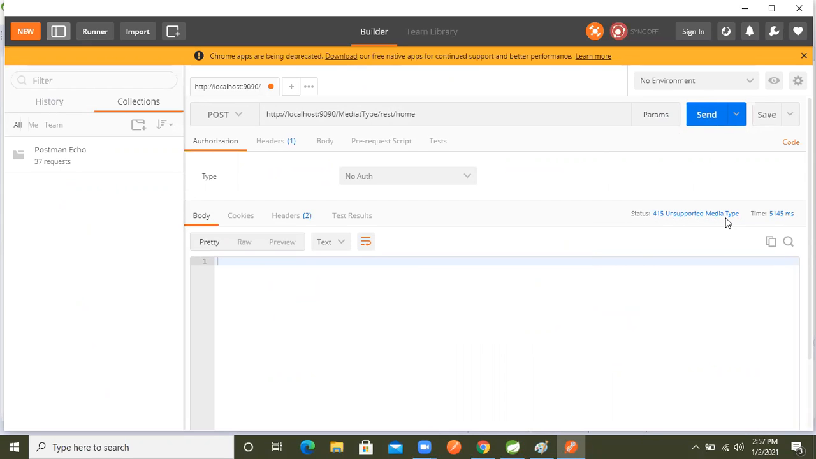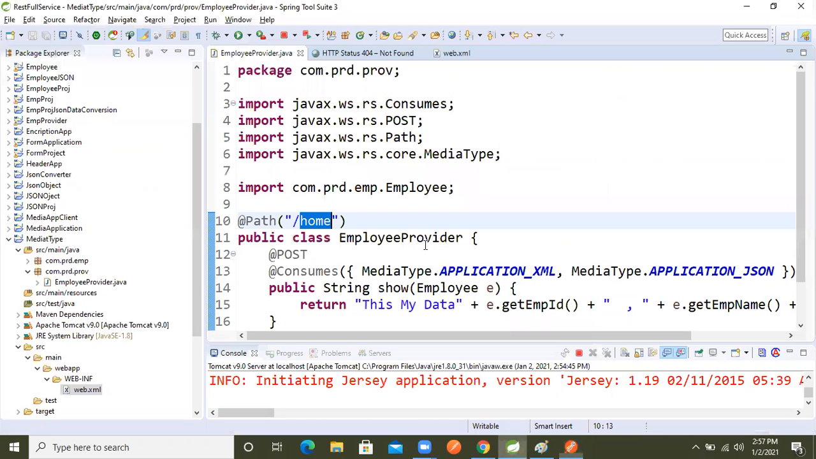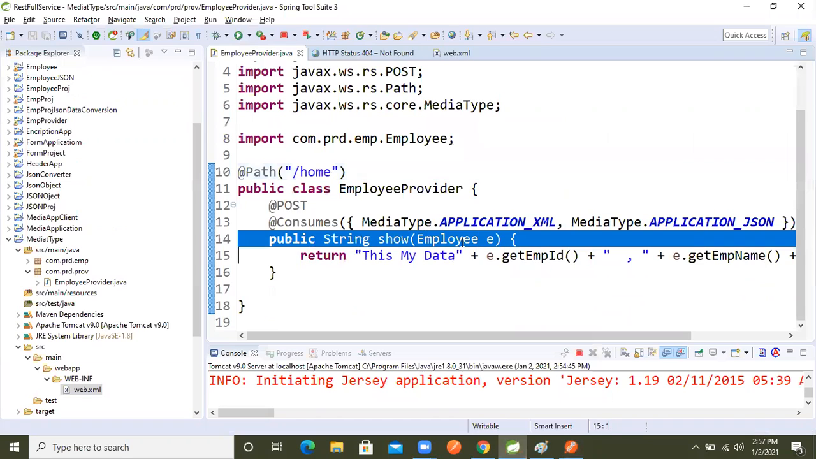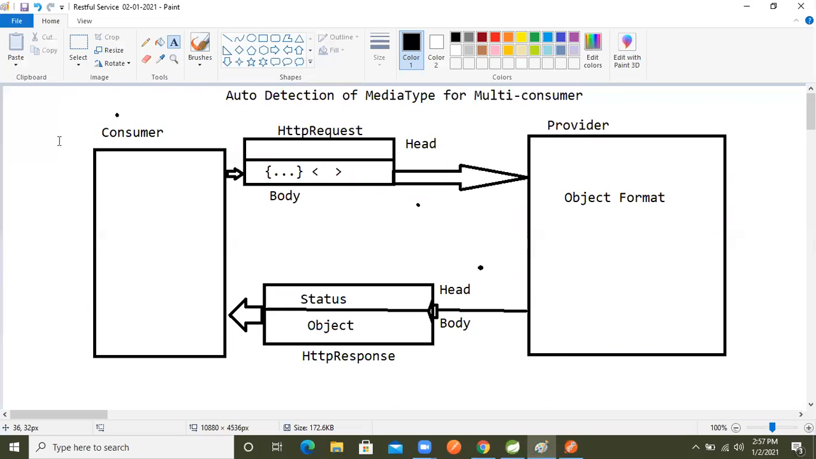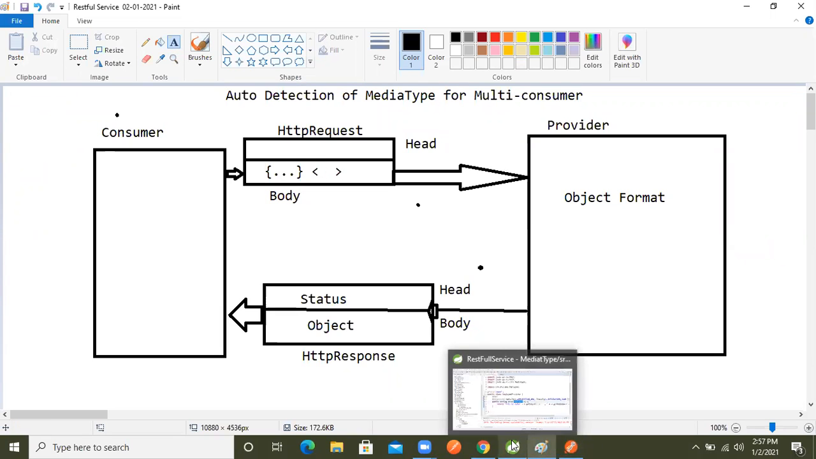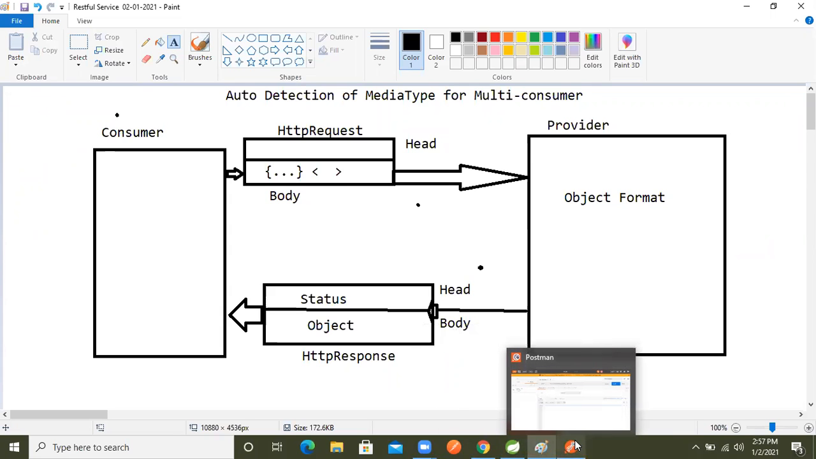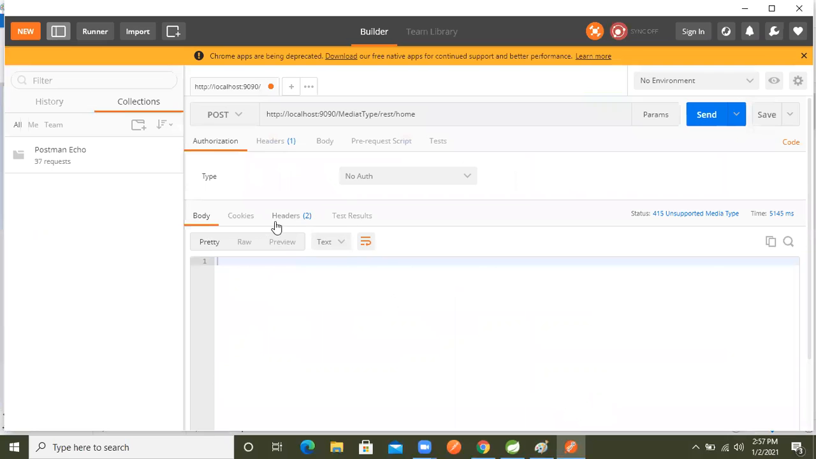So what we will do now, because we took a POST kind of request, and after that we also took an argument, right? So we need to send the data also from here, from the consumer, as XML or JSON. So let's see how we write the XML data and JSON to send to our provider.